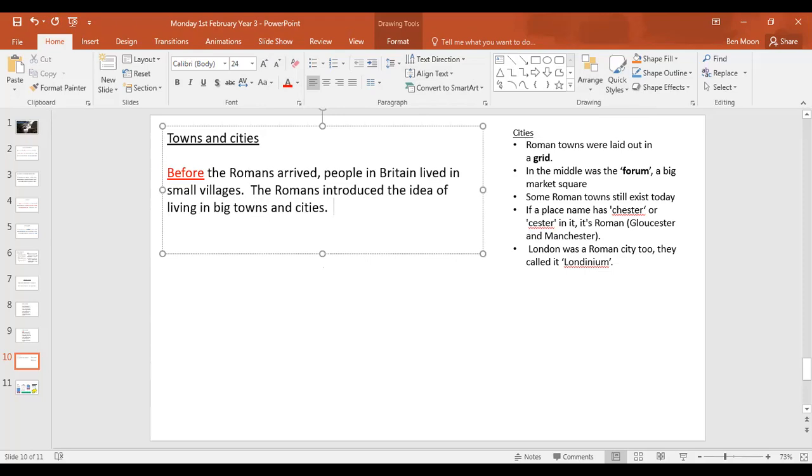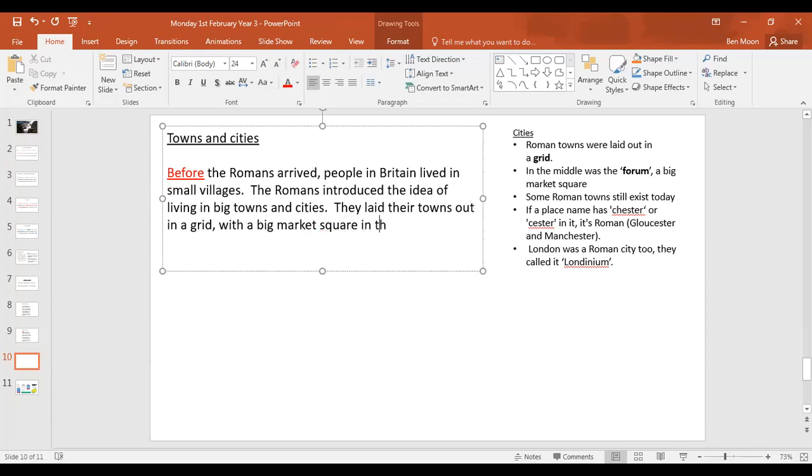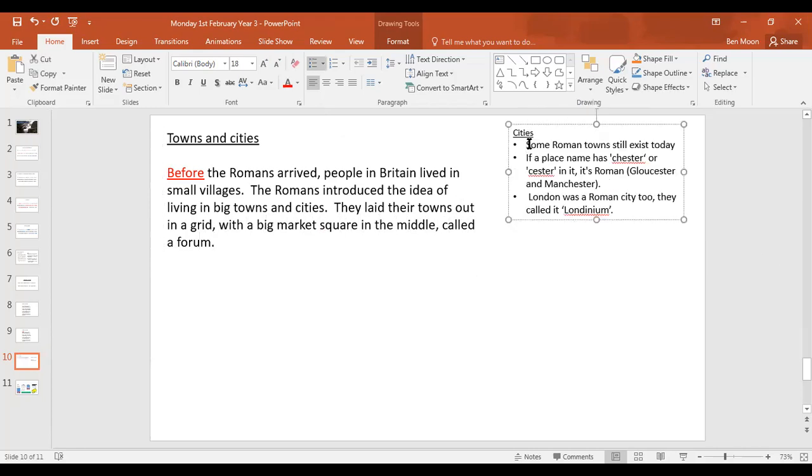So they laid out in a grid. They laid their towns out in a grid, comma, and I'm going to put this next point with a big market square in the middle, and then we've got called a forum. So I've done both of those, so I can cross those out.